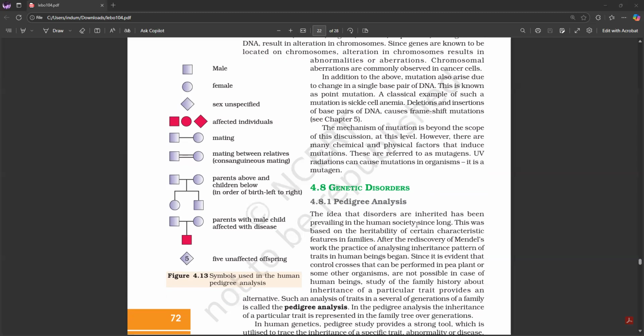Deletions and insertions of base pairs of DNA cause frame shift mutations. The classical example of point mutation is sickle cell anemia. The mechanism of mutation is beyond the scope of this discussion at this level. However, there are many chemical and physical factors that induce mutations. These are referred to as mutagens. UV radiations can cause mutations in organisms. It is a mutagen.